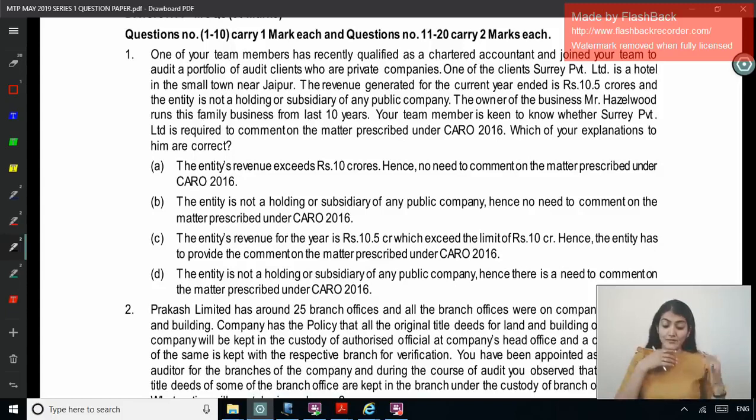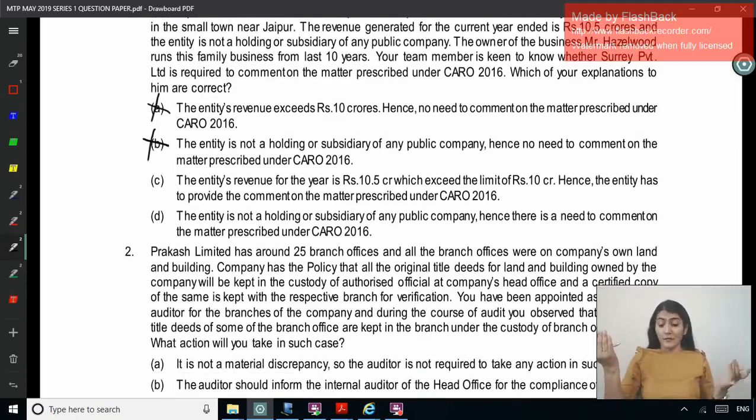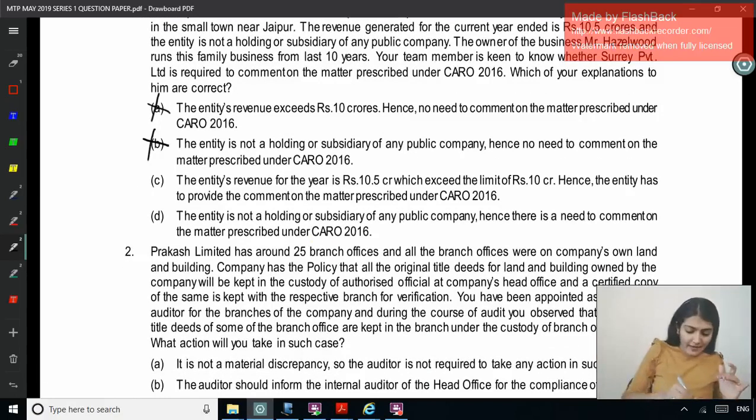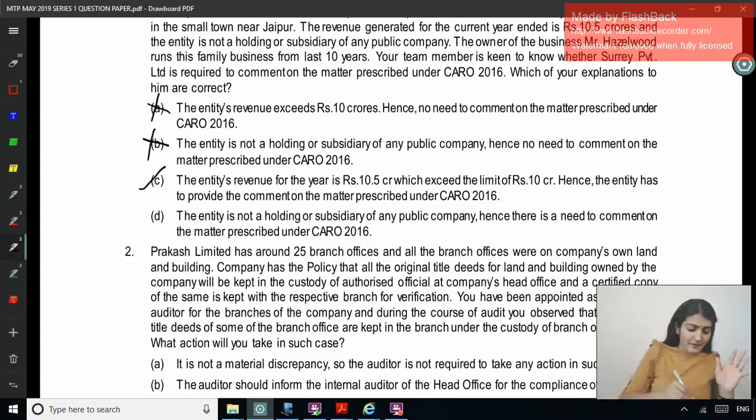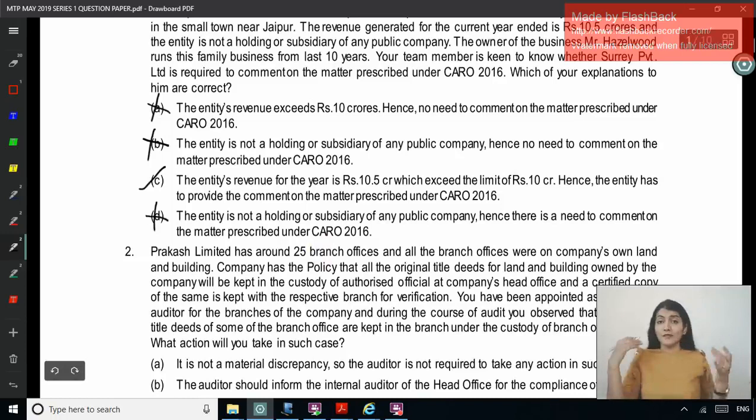The entity is not a subsidiary or a holding of any public company, hence no need to comment. If it is a holding or subsidiary of a public company, then irrespective of the limits we always report on CARO. So A no, B no. Option C: the entity's revenue for the year is 10.5 crore, which exceeds the limit of 10 crore. Hence, the entity has to provide the comments on the matters prescribed under CARO. Yes. And the last one, the entity is not a holding or a subsidiary of any public company, and hence there is a need to comment on the matters prescribed. It's a filler. So the correct option is C.